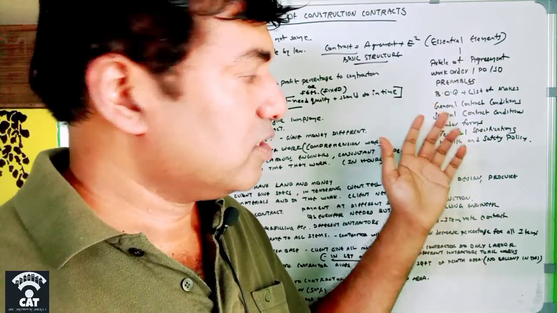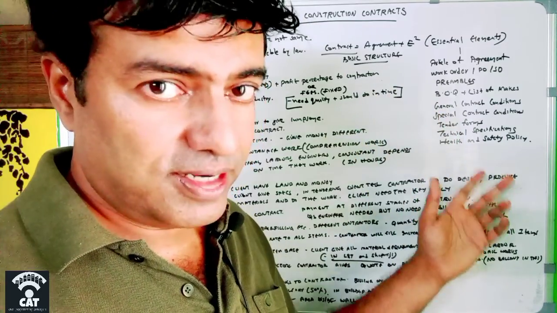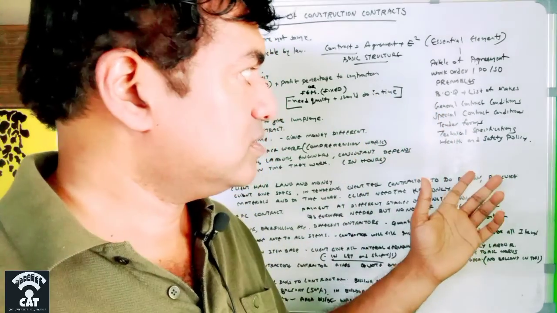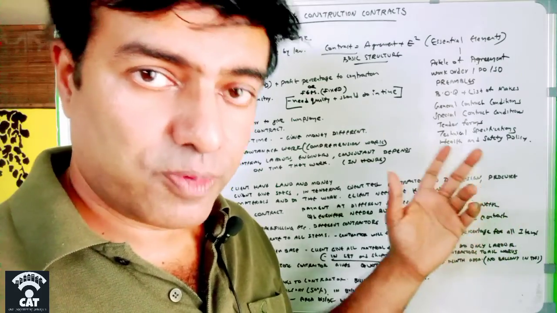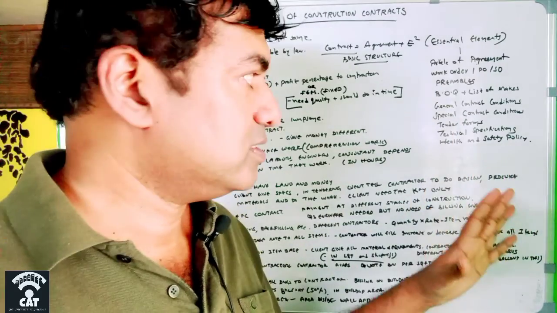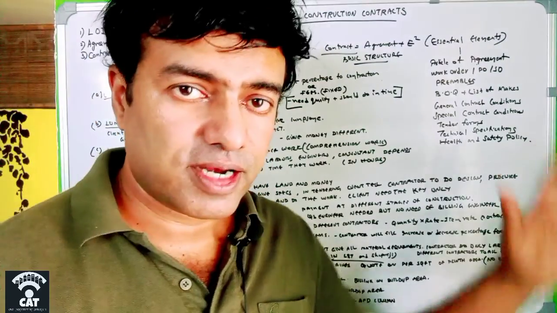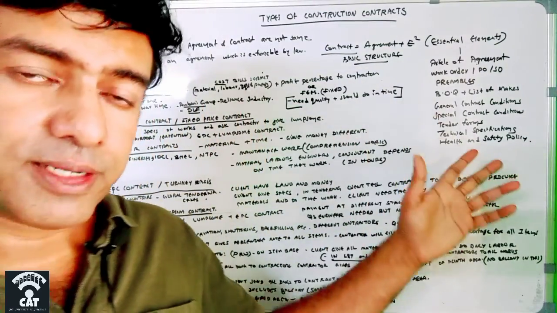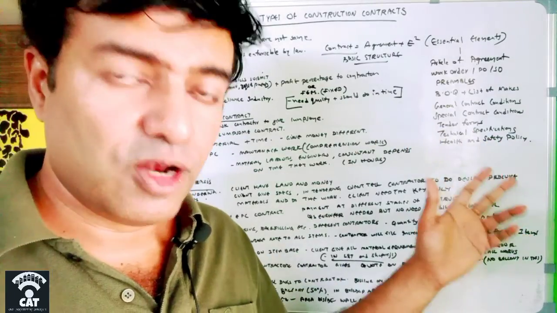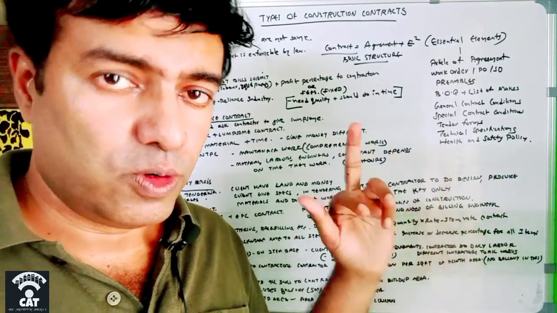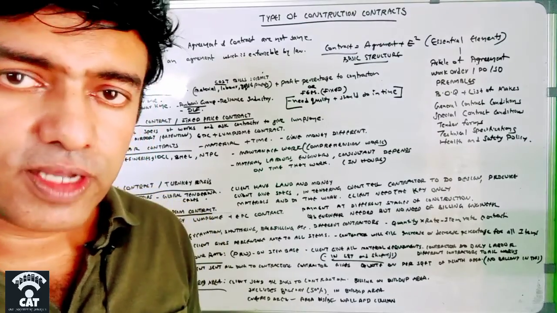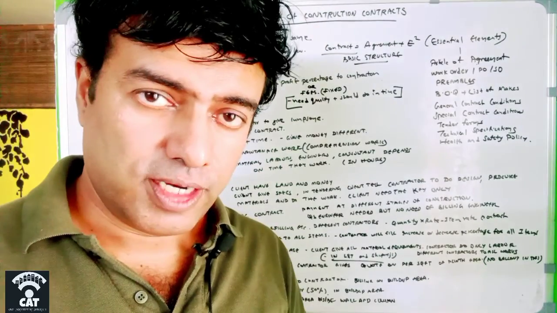Then the general contract conditions, special contract conditions, tender forms, technical specifications of this particular project. All these things should be in the contract. And finally the health and safety policy. So these are mandatory, the 9 items of essential elements which, along with the agreement, make a contract. Now I have defined what a contract is.